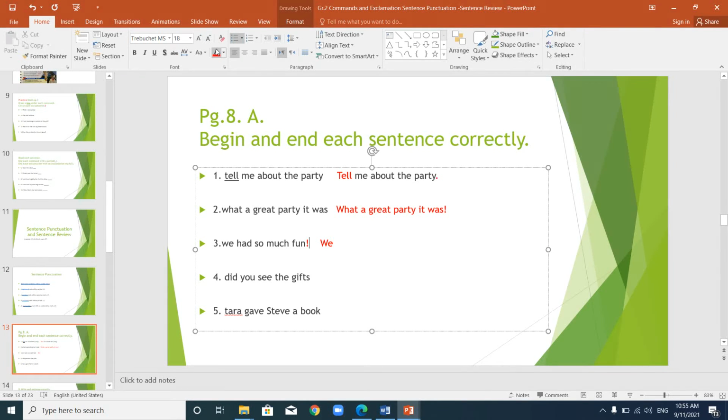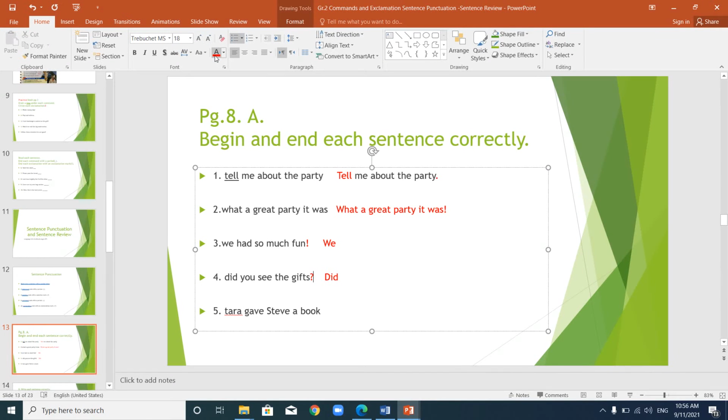Number 4, did you see the gifts? Of course, we will change the D in the beginning of the sentence. It will become capital D. Did you see the gifts? What kind of sentence is this? It's a question, right? And you end this question with a question mark.